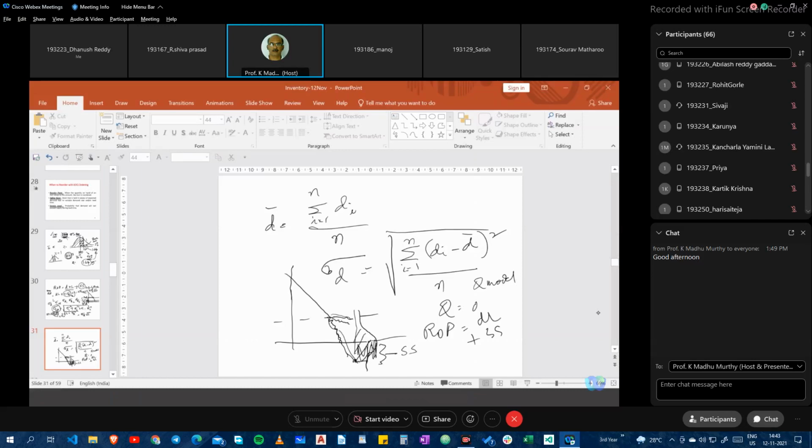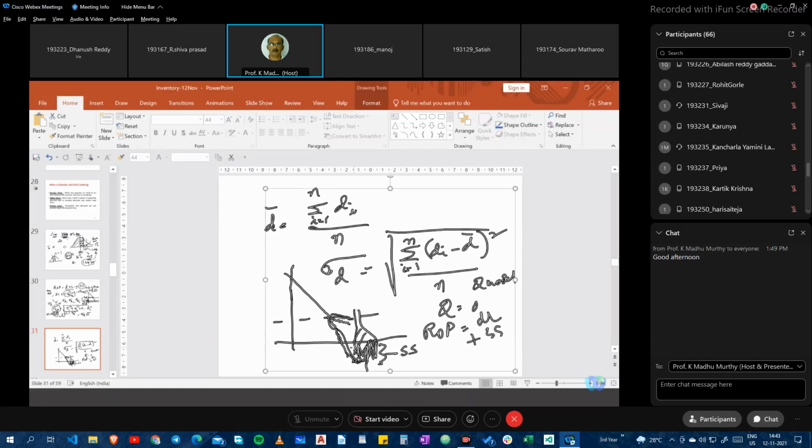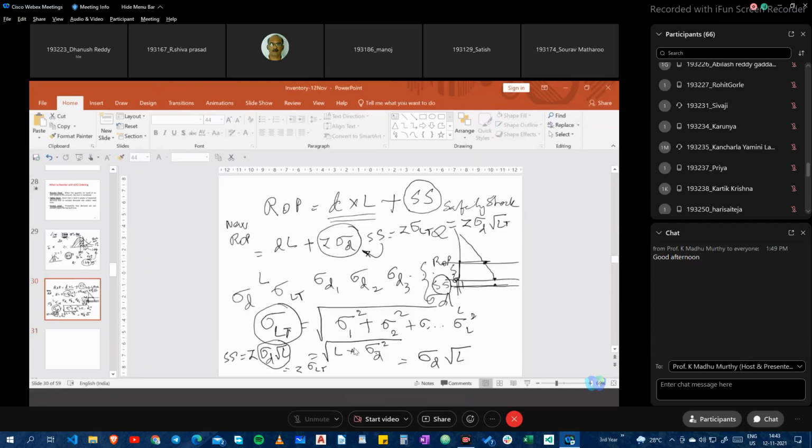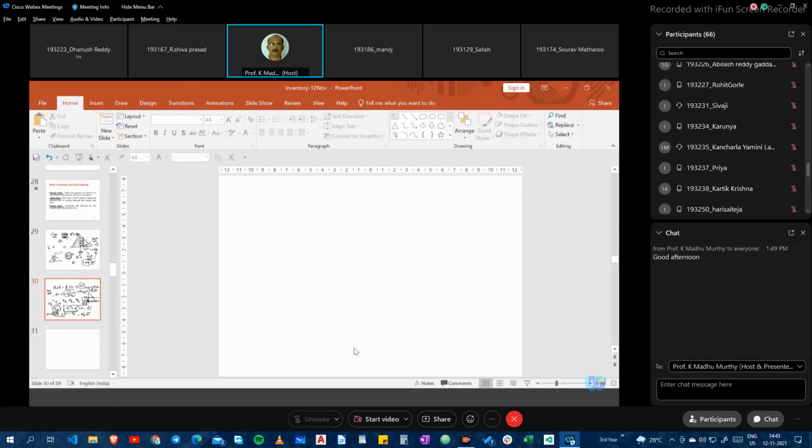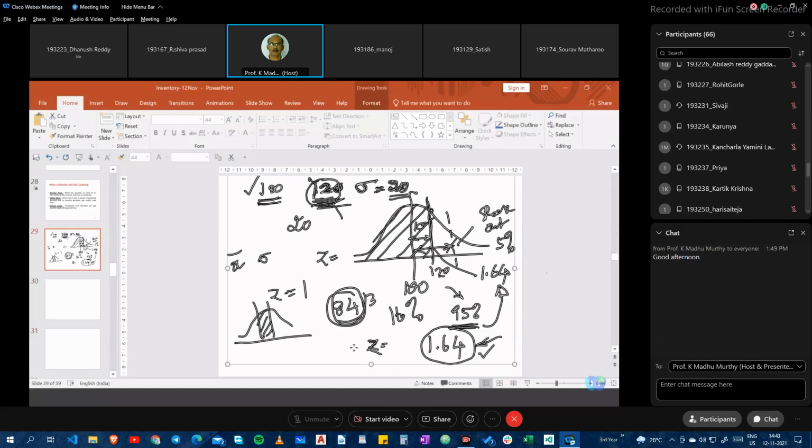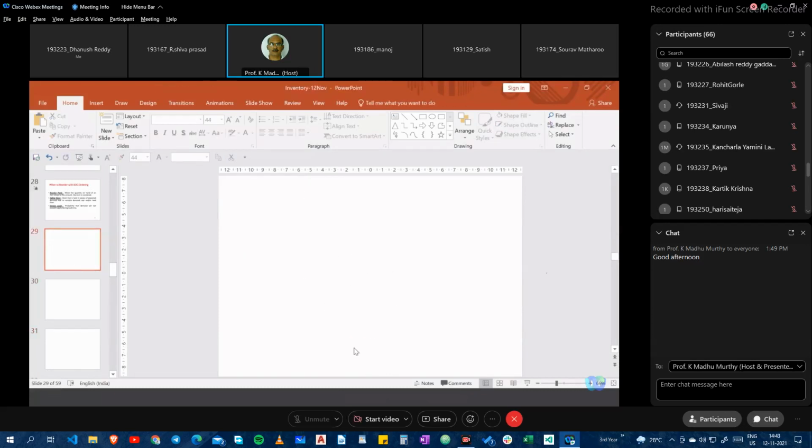Let me come to another model, which is known as the P model, a periodic review model. You know, the Q model is also known as event triggered, whereas the P model is time triggered.